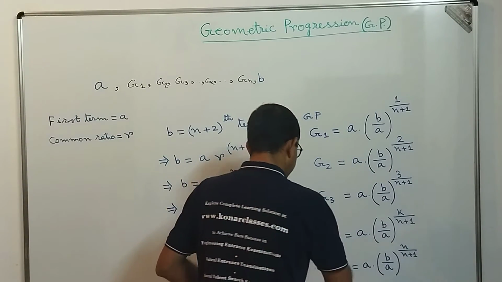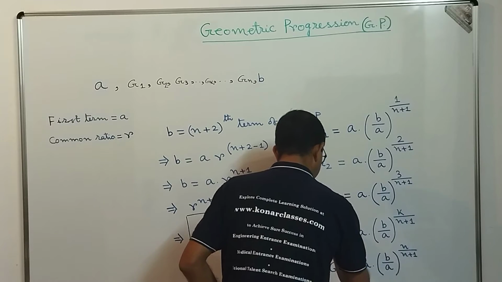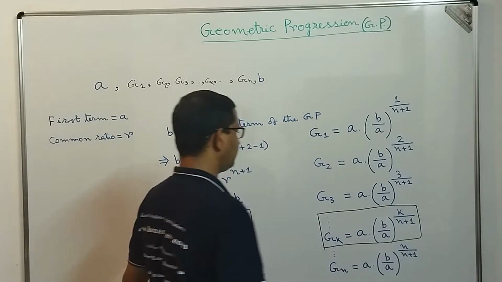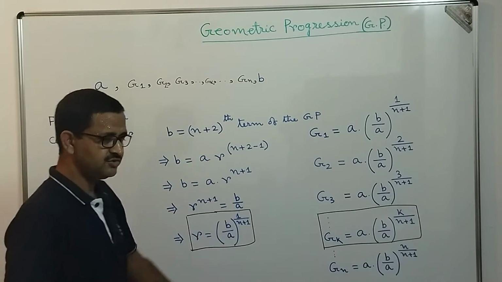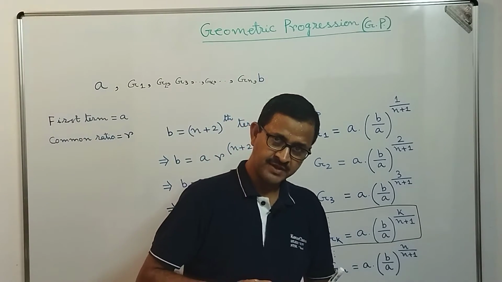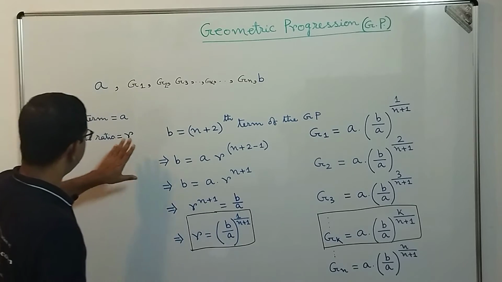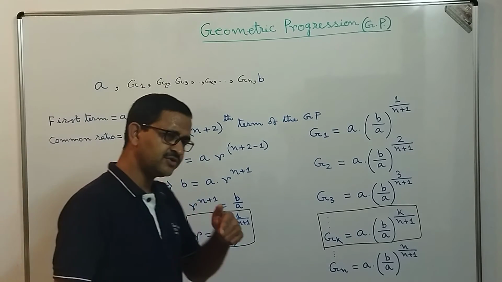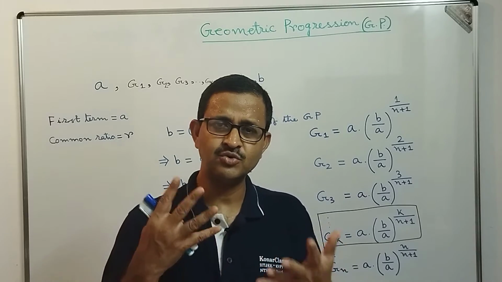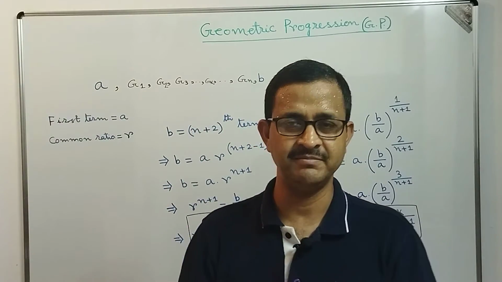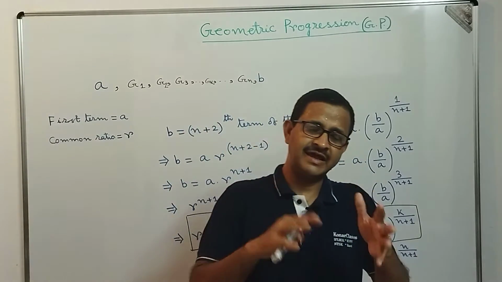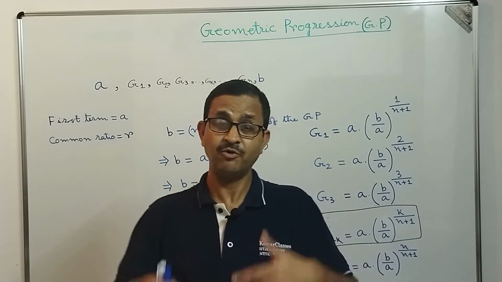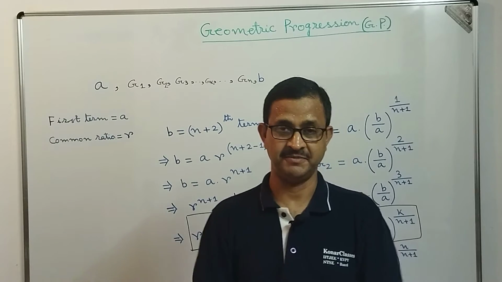So most important is that the kth geometric mean, so that we can apply the value of k from 1 to n and we get all these geometric means. Now here I would like to tell you one important point, dear students: when we discuss arithmetic means, there were no restrictions on the values of a and b. There a can be positive, b can be negative, a can be negative, b can be positive, both can be positive, both can be negative.